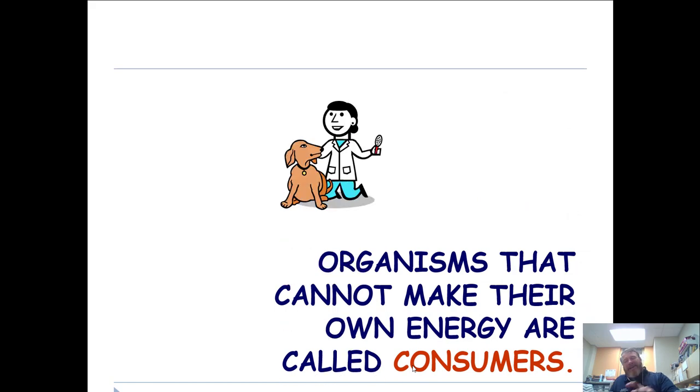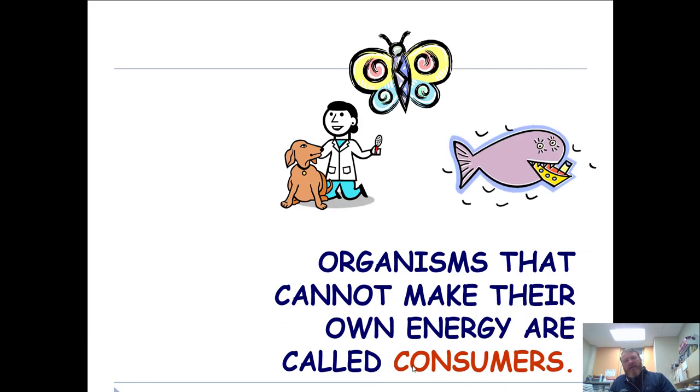All right, so anything else other than a producer would be considered a consumer. Now, when we say consumer, we're talking about anything that has to eat to gain its energy. So we got the dog, the vet, the butterfly, the whale eating a boat. Of course, that's a real thing. You know, not.